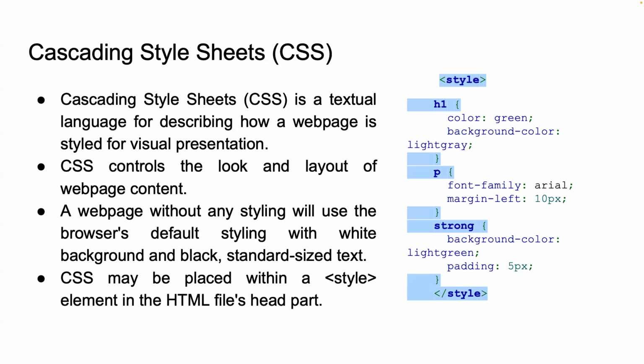H1, color green, background color light gray. This sets the text color of H1 elements to green and gives them a light gray background color. It makes headings stand out and easy to read.